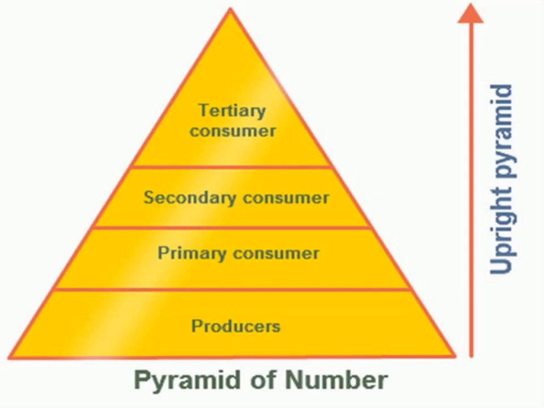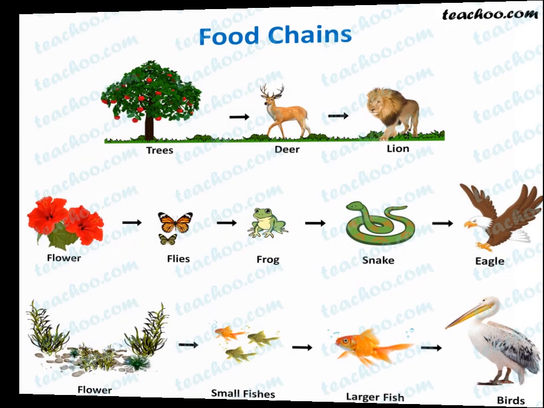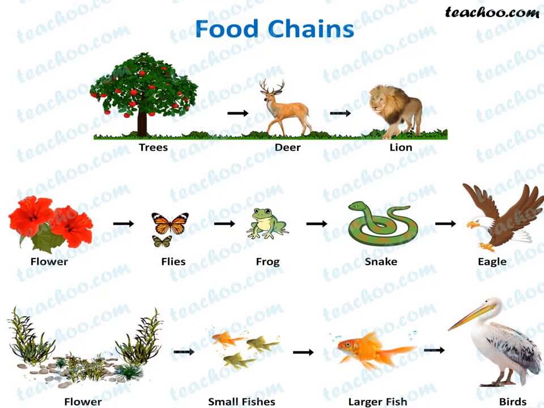Decomposers do not constitute a trophic level. Some more examples of food chains are provided. One food web has also been represented. Now we have trees, deer eating the fruits of trees, lion eating the deer.